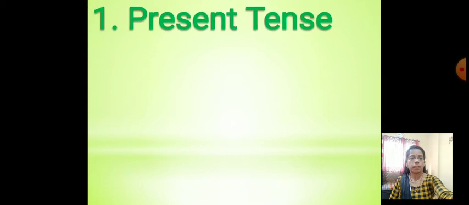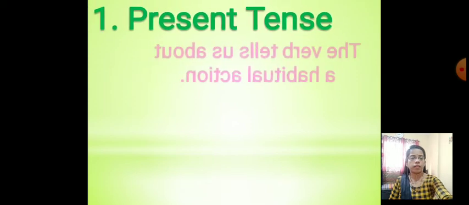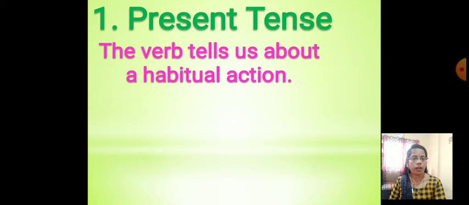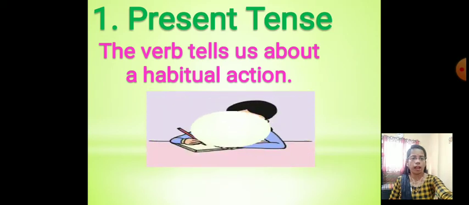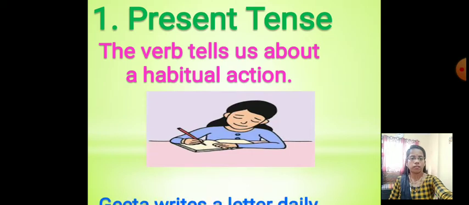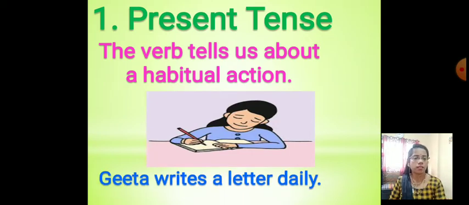First one, present tense. See the definition. The verb tells us about a habitual action. Habitual means what? A daily action. It will happen regularly. That's called a habitual action. For example, Geeta writes a letter daily. It is a habitual action. That's called the present tense.